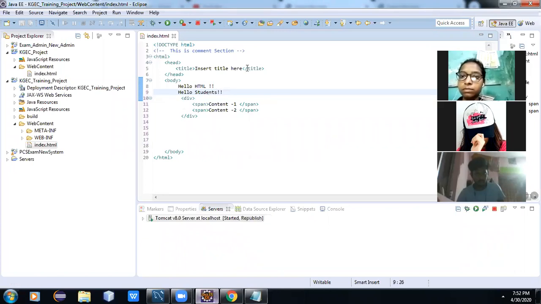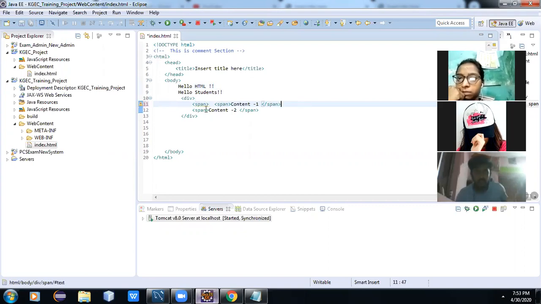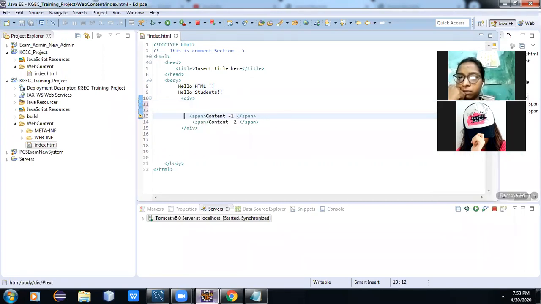In one section we are just writing the same things in a div section, div and span.